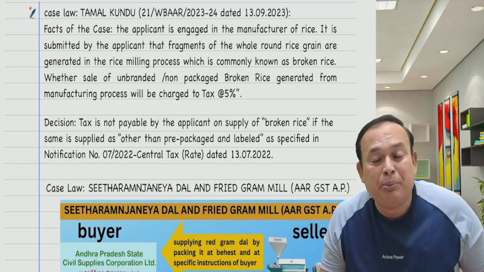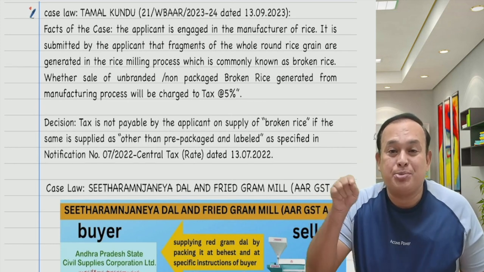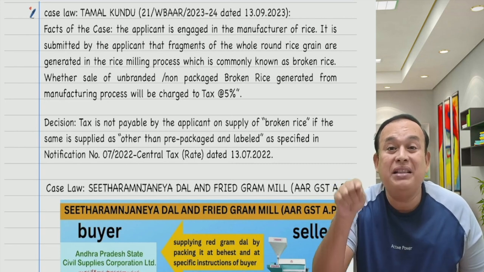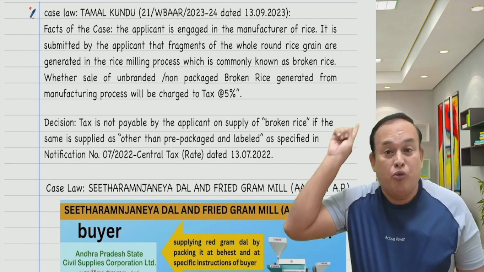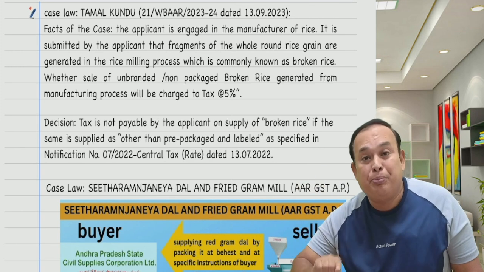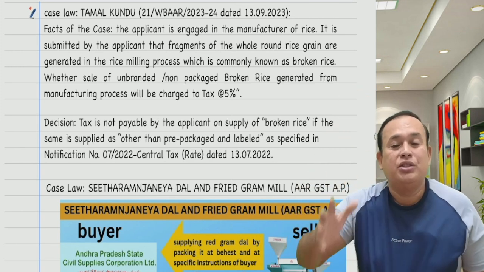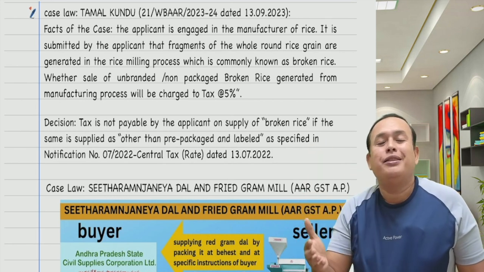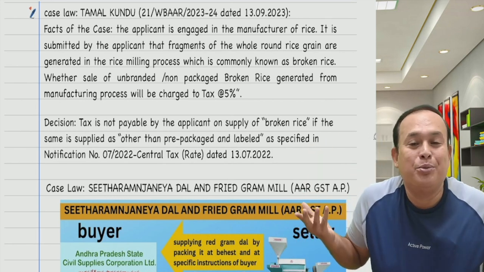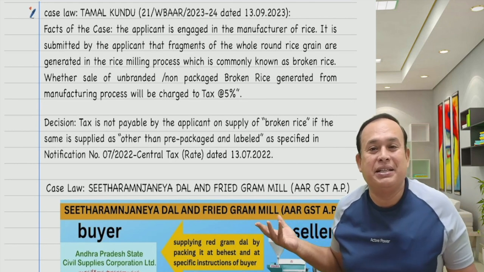Why is it not a pre-packed commodity? Because the packing has been done after identifying the buyer. Pre-packed commodity, what do you mean? It should be packed before being presented to the buyer. So here, the buyer is already identified, therefore it is not a pre-packed commodity. Such simple logic has been introduced in the given case law.